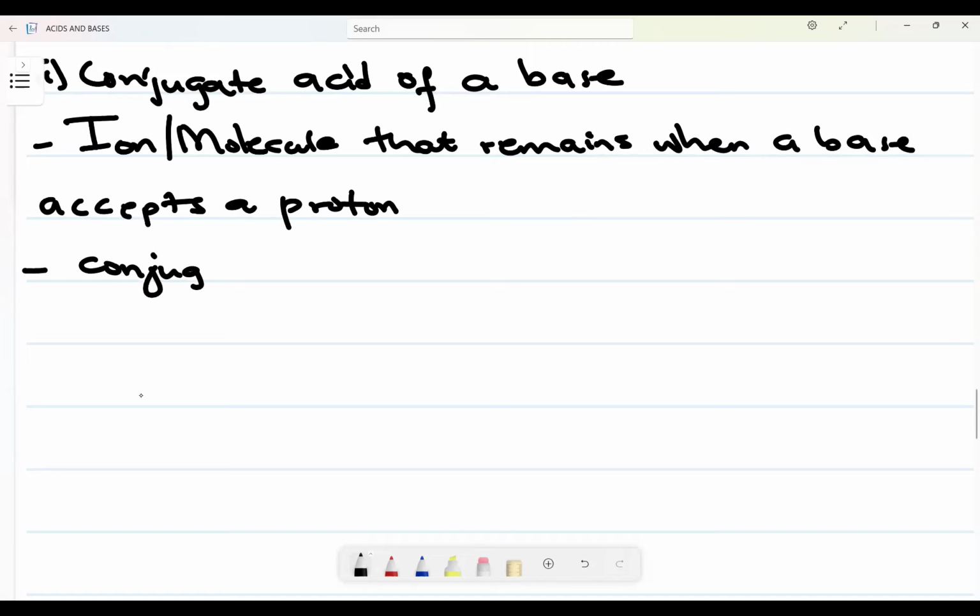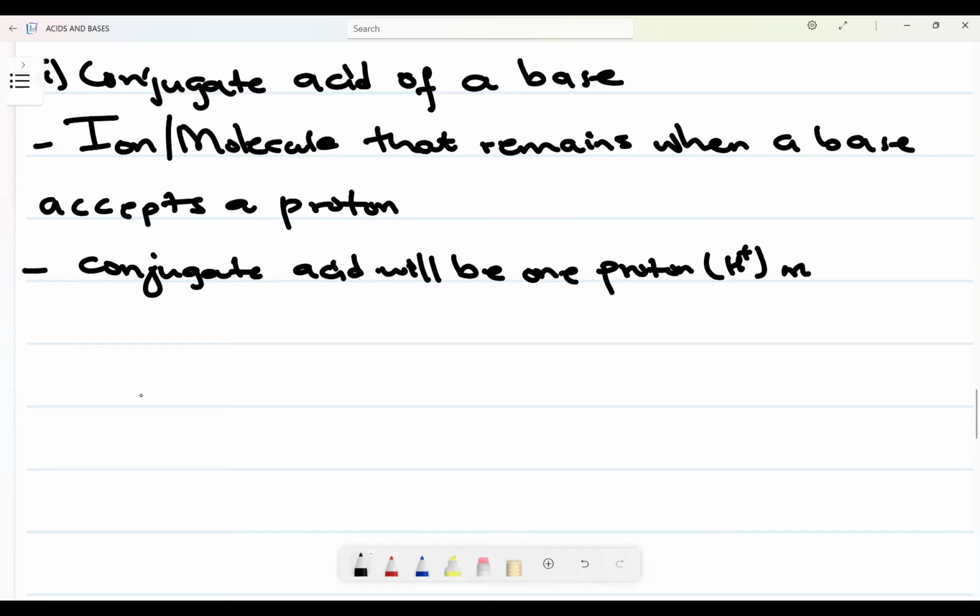The conjugate acid will be one proton more than the base. Why? Because it will be what remains when the base accepts a proton. When you accept a proton as a base, whatever you form there will have an extra hydrogen. Okay? So a conjugate acid will be one proton more than the base.